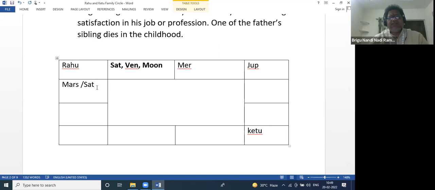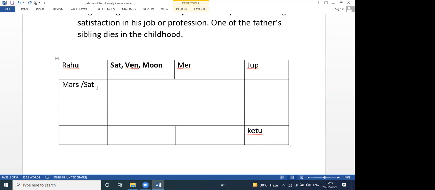Maybe other planets also, like Jupiter, Moon, Mars. It may not be only a single planet. I don't say only a single planet should be there. There may be one or two planets outside; that is not a problem. But all the other family members, all the planets, should be on one side.